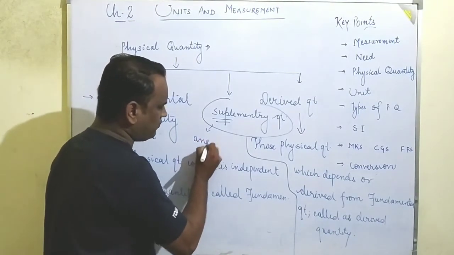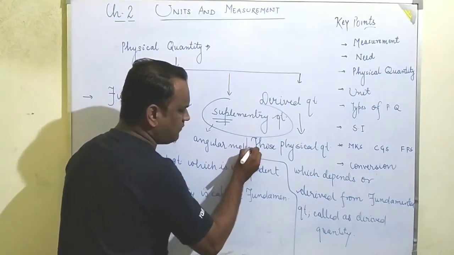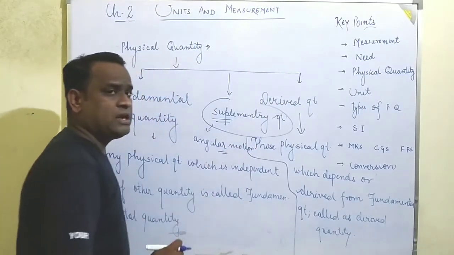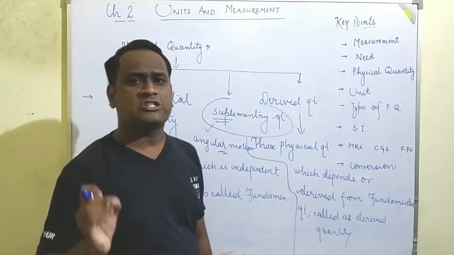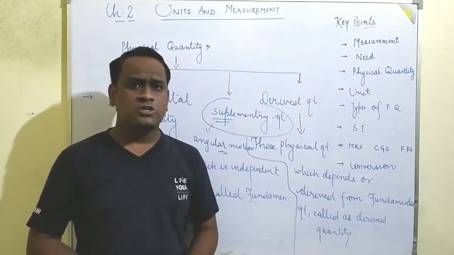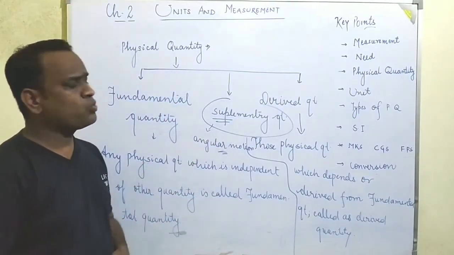Whenever a body is moving in an angular form, angular motion, then at that time we are giving the radian and steradian for the calculation of angular displacement. Okay, students. So one by one we are going to discuss these two quantities.